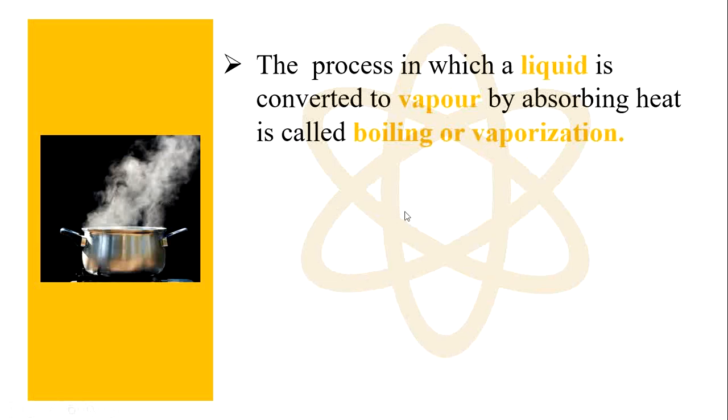Next question. What is called vaporization? The process in which a liquid is converted to vapor by absorbing heat is called boiling or vaporization. See this diagram. Here, when we heat the water, it produces the steam, that is vapor. So, how does it produce the vapor? By absorbing the heat. Here the liquid absorbs the heat and then produces the steam. It is called boiling or vaporization.